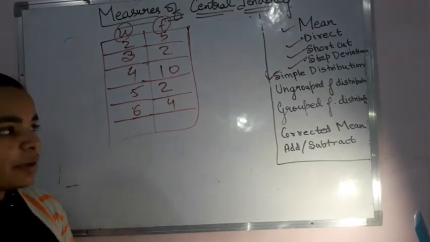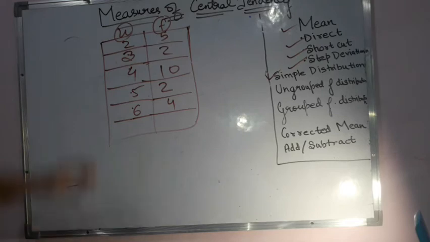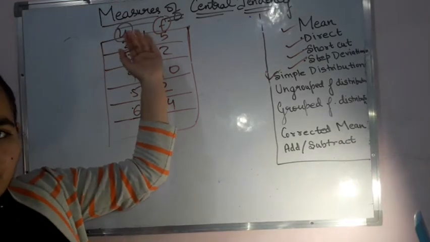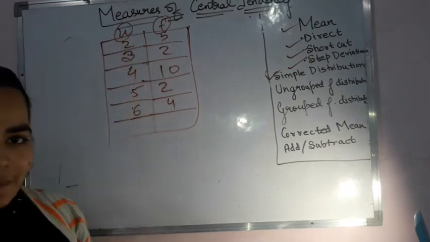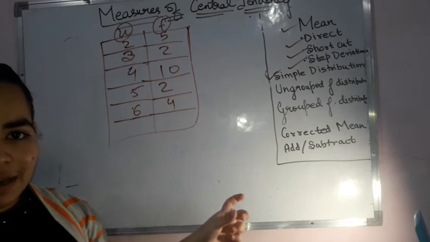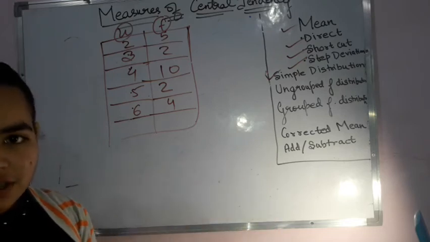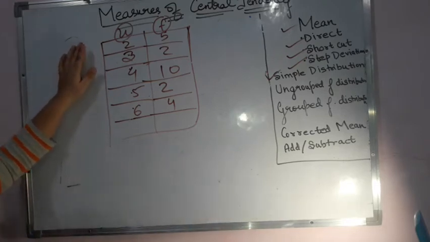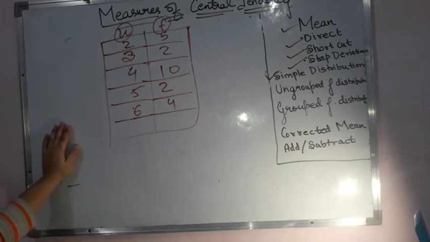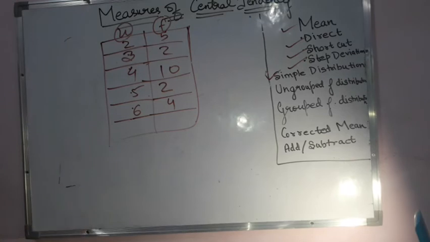Why is it discrete? Because it is ungrouped. No grouping is there. I am simply having 2, 3, 4. Any other number I can have as the value of x. There is no class interval as such. Class interval means the lower limits and the upper limits, within which I am having my range. So the range part I am not having. Therefore this is my ungrouped data. There is no grouping of data, so I call it my ungrouped data. Formulas are going to be the same for the grouped one and the ungrouped one.